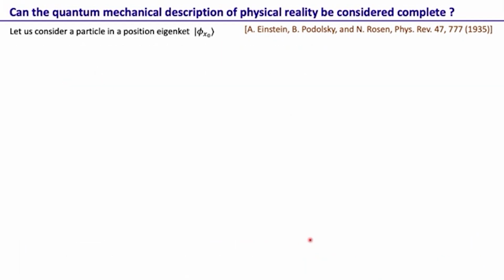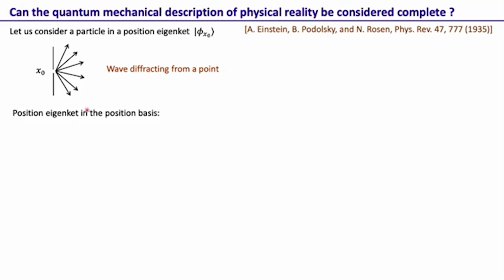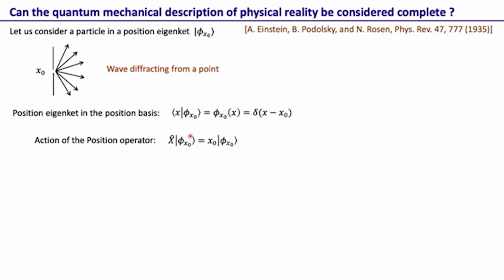Okay. Now let's take another example, and this time we consider a particle in a position eigenstate. As an example, we can see a wave diffracting from a point, where this is the x direction, and that's the point x naught from where this wave is coming. So this is a physically realizable example of a kind of position eigenstate. Now, the position eigenstate in the position basis, to a very good approximation, we can write as a delta function, delta of x minus x naught. And the action of the position operator on this wave function is that since this is a position eigenstate, we of course get the same state, and x naught, that is the eigenvalue, comes out.